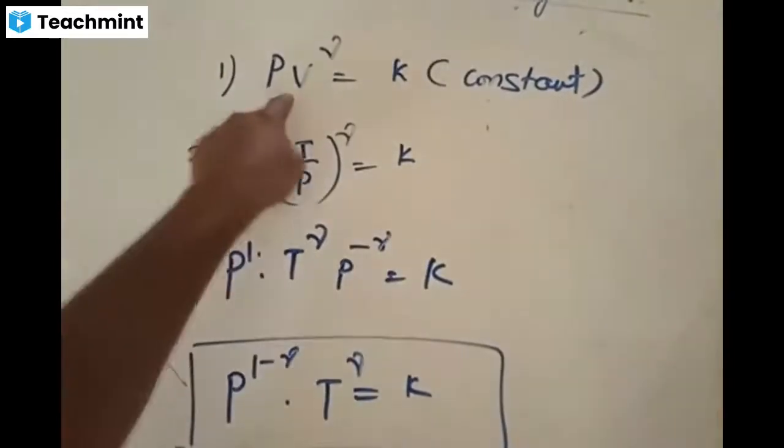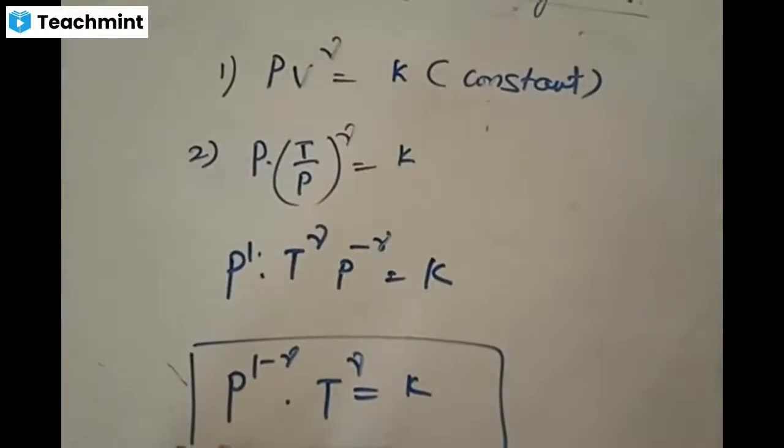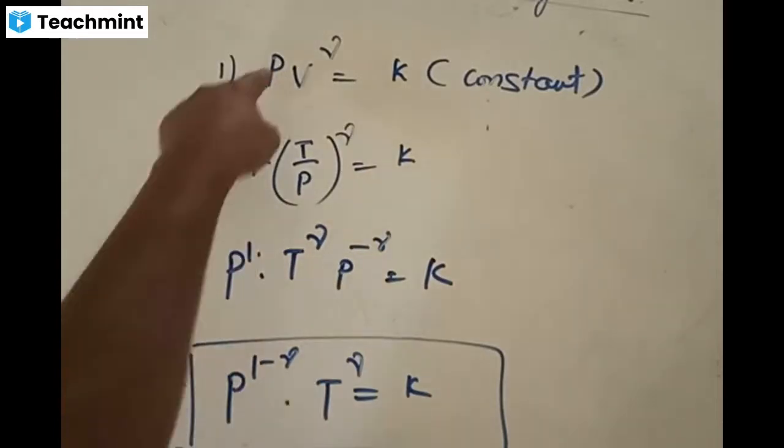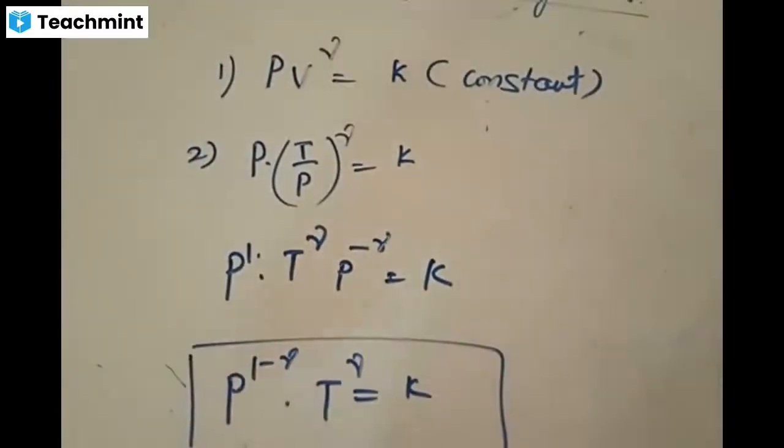You can write the adiabatic process for pressure and volume like this. But if you want to write this equation for pressure and temperature, the equation is P to the power of 1 minus gamma into T to the power of gamma is equal to constant. Is this concept clear? This is also the equation of the adiabatic process, but for pressure and temperature. Pressure is not the same power; with temperature as the other variable, the power on pressure is 1 minus gamma. You should get this difference.